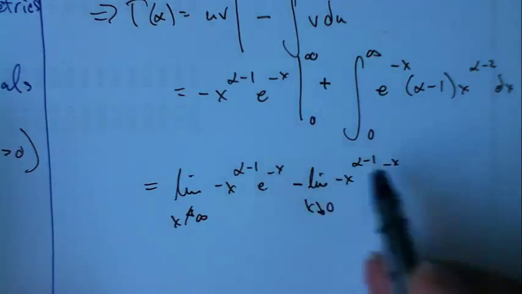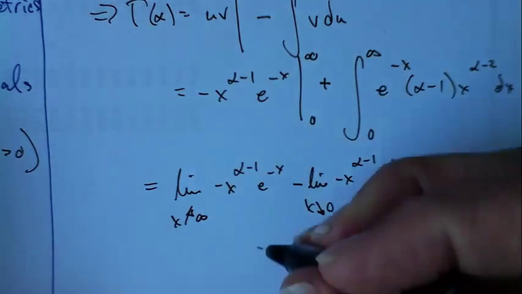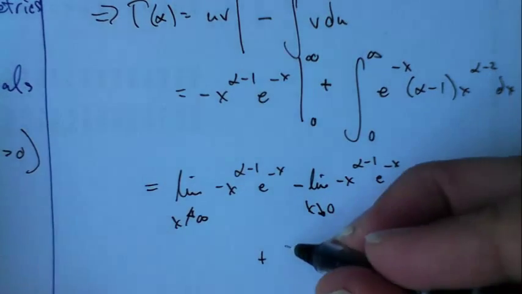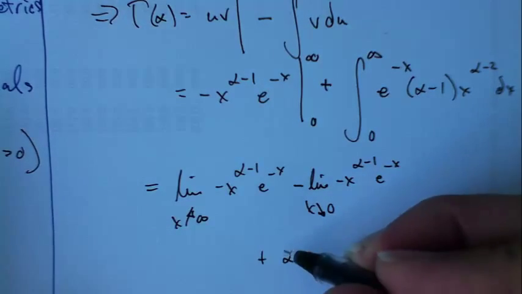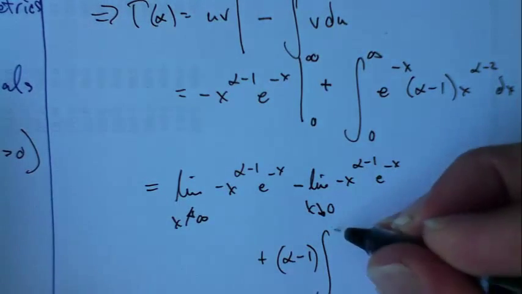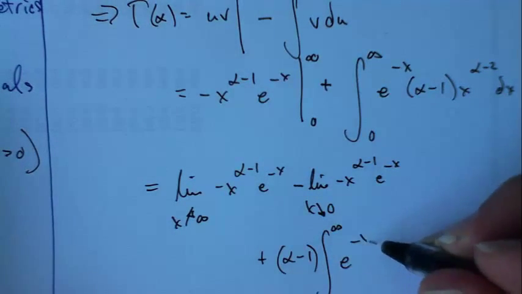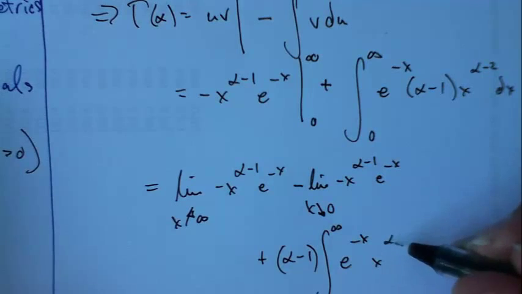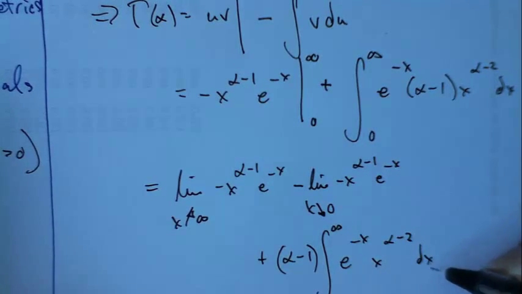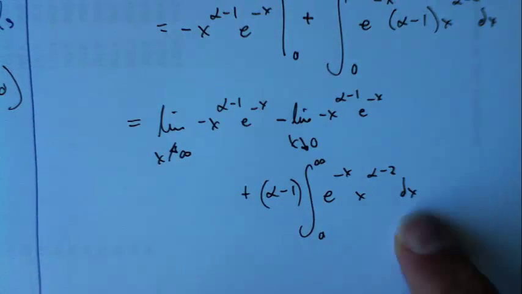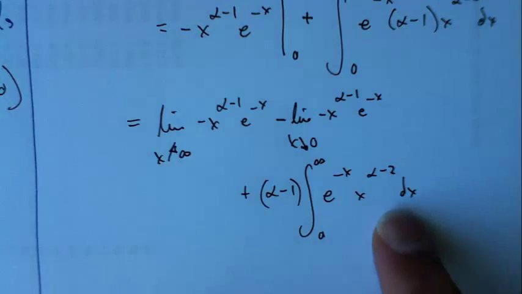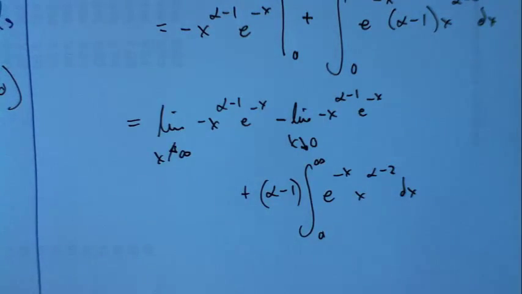So all of this is just this first part. Then I have this integral here. I'm going to pull out the alpha minus 1, and just like those tricky physicists, let's be looking constantly for familiar forms. Does this integral look familiar? Yes, it does. It looks a lot like the gamma function.